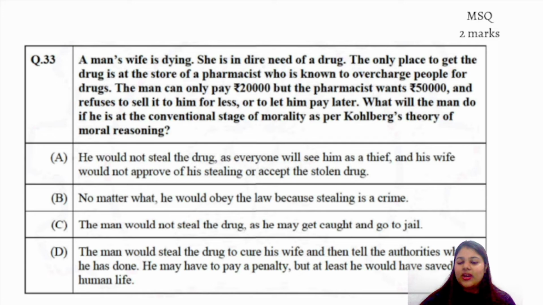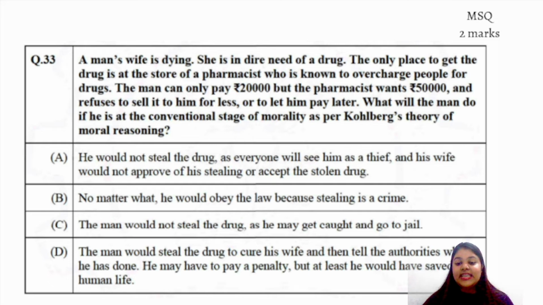Now, can you remember anything while reading this particular question? Anything which rings a bell? कि कहाँ पे based है, क्या है? Lawrence Kohlberg's Moral Development Theory. Yes, very well done, Dhanya and Saksham. So it is based on that.